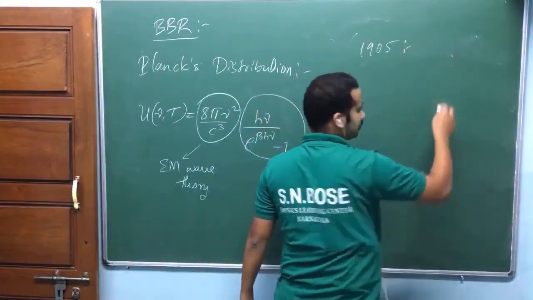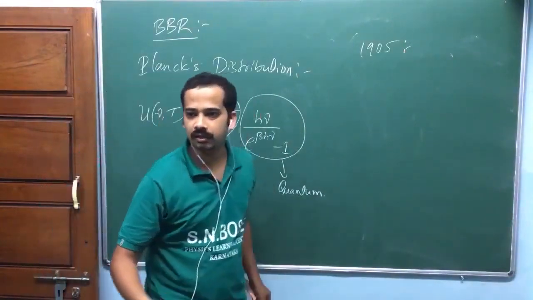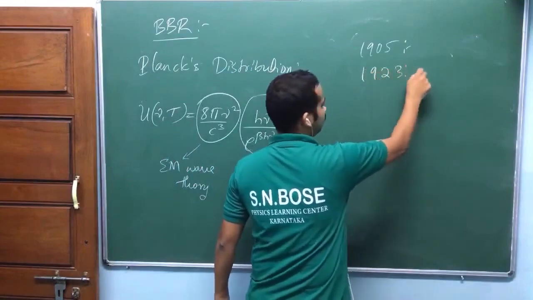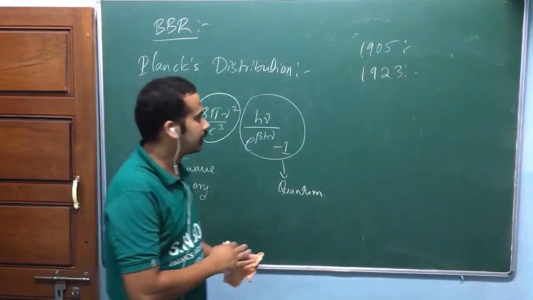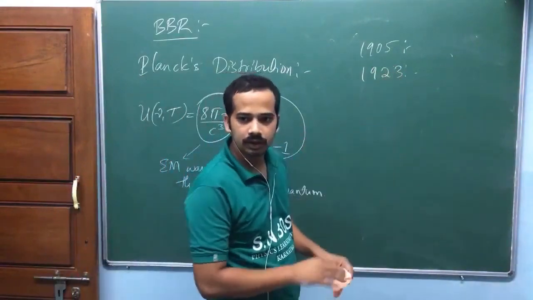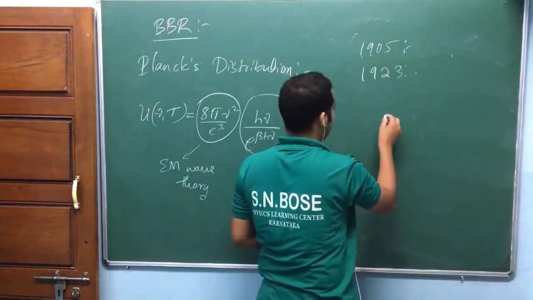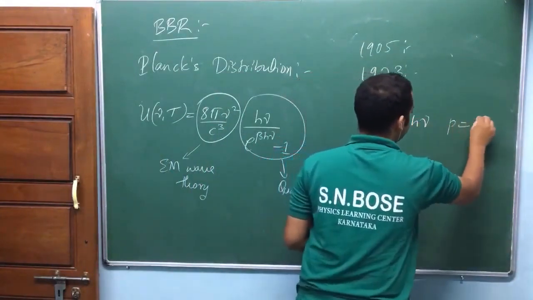1905, the photon concept came, isn't it? And the Compton effect, 1923, isn't it? Now we know that by 1923 it is very well known that light is composed of photons of energy equal to h nu, momentum equal to h nu by c.